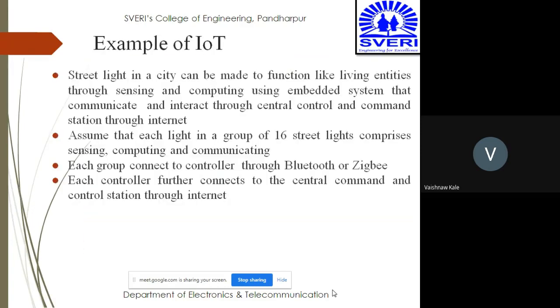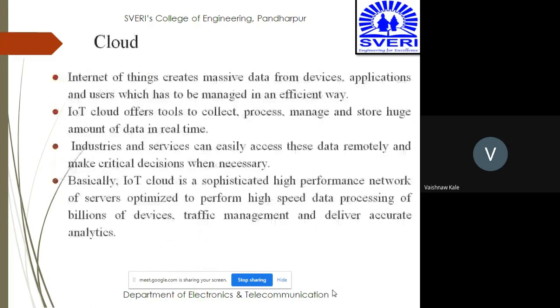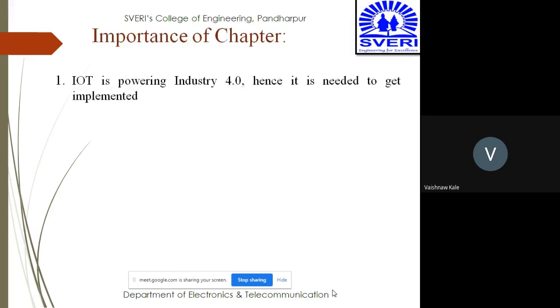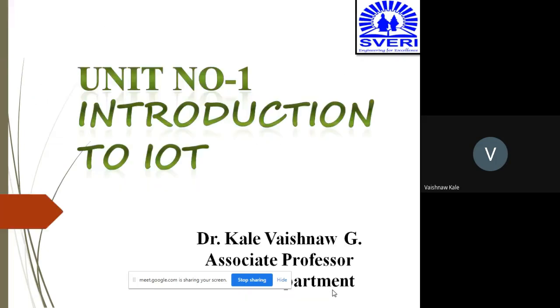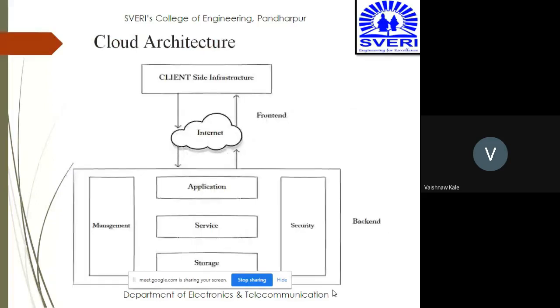So these are the four major components to remember: things or device, gateway, then cloud, analytics, user interface. More important is this one.